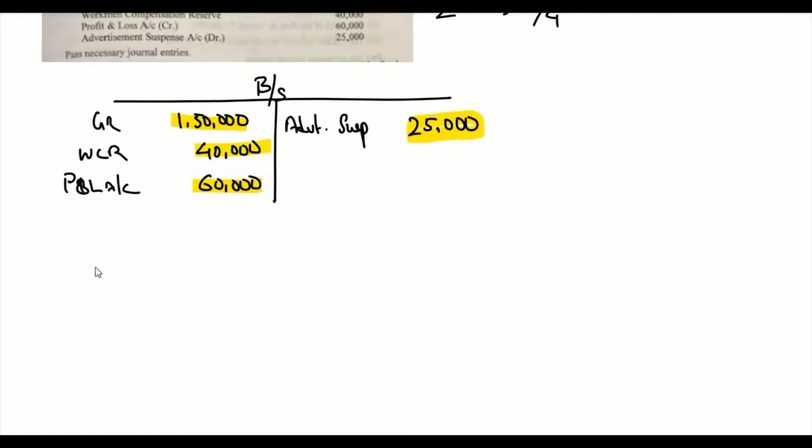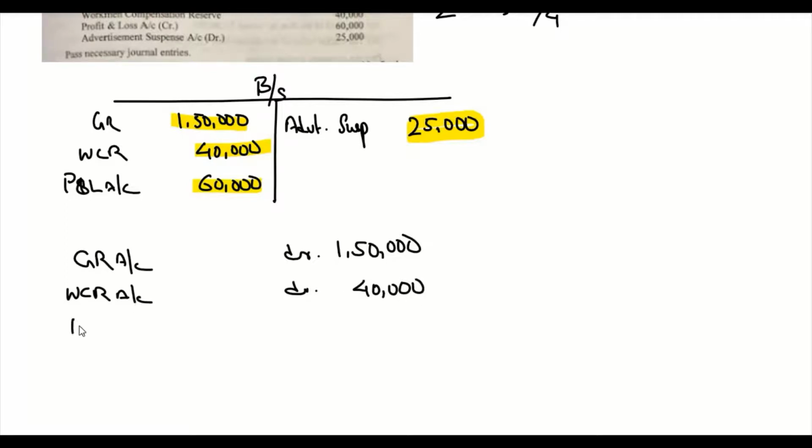The journal entry will be general reserve account debit 1,50,000, workmen compensation reserve account debit 40,000, P&L account debit 60,000.